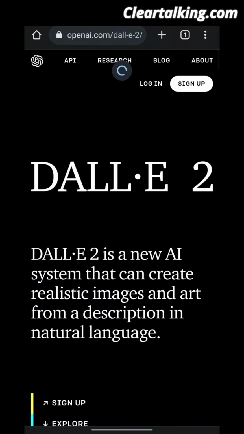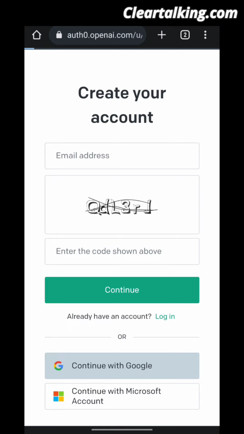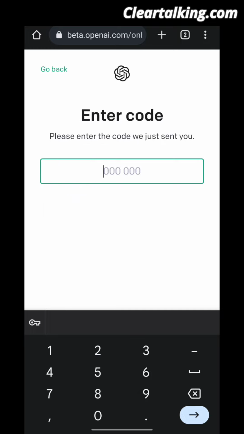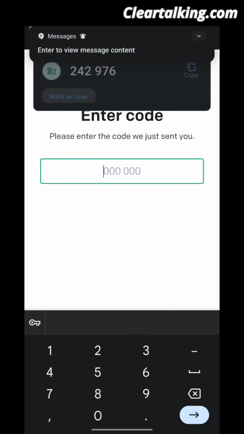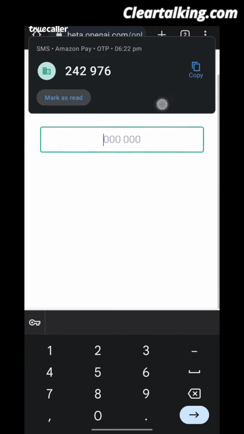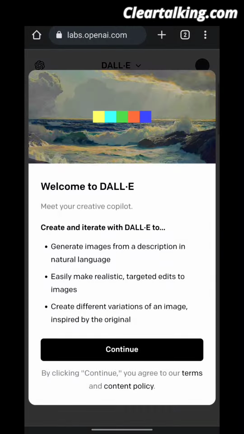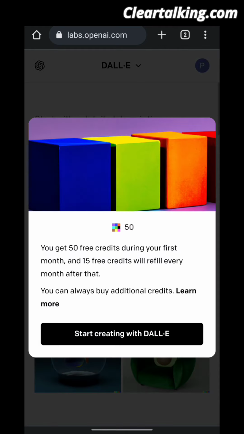Sign up using your Google account and phone number. Enter the OTP to verify the number. Now start creating.